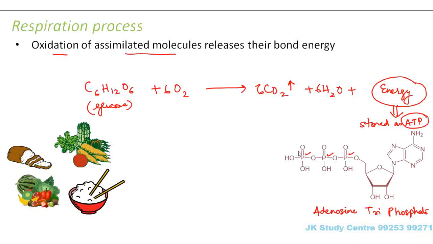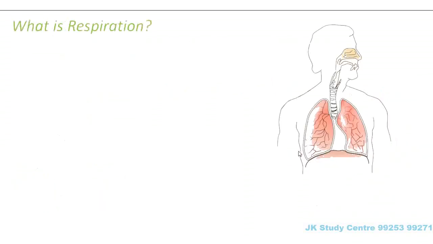Respiration is basically oxidation of the assimilated molecules so that their bond energy gets converted into released energy, which can be utilized for various activities which take place inside the body. So how is this energy stored? This energy is stored in the form of adenosine triphosphate molecules. So whenever a cell needs energy, ATP molecules are given to that cell. Whenever the energy requirement is more, more ATP molecules are given. Right?